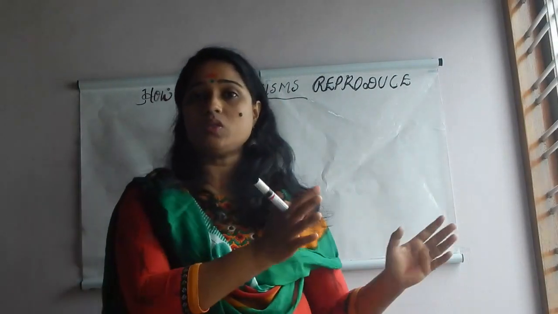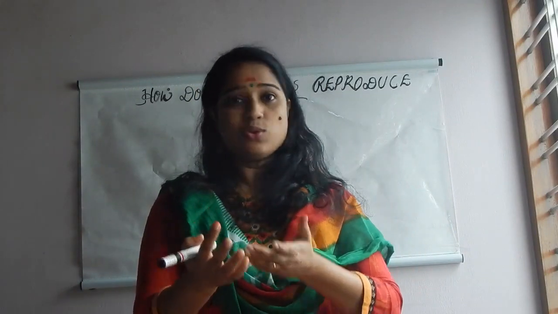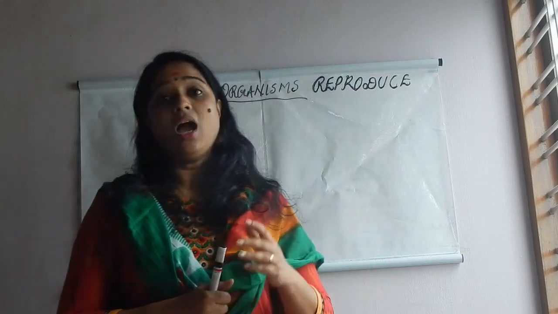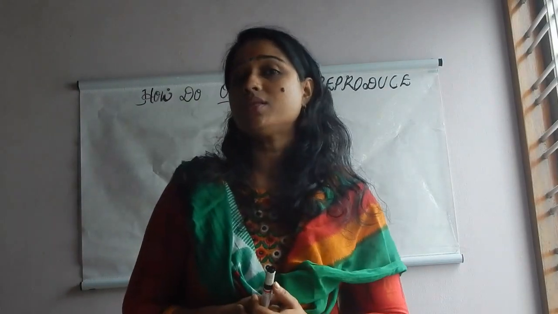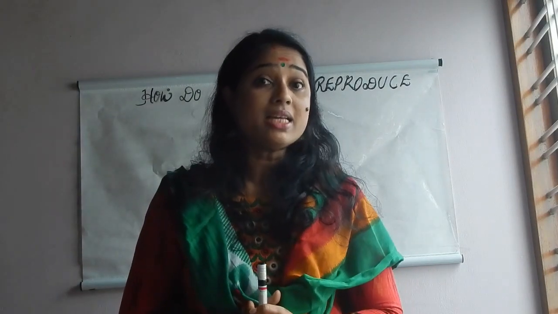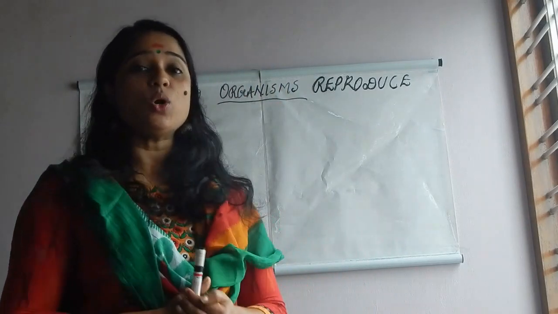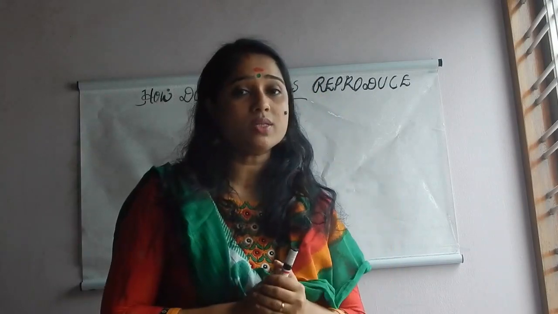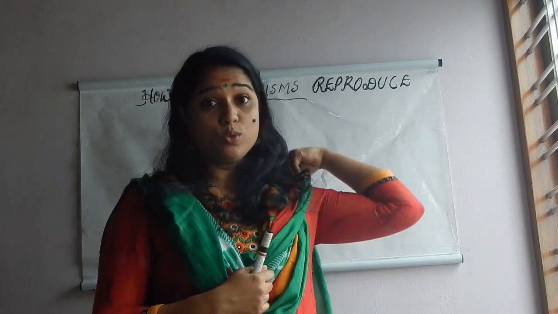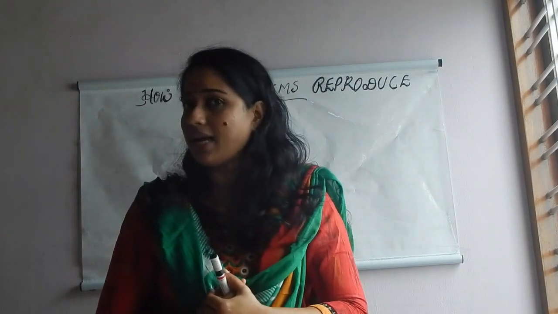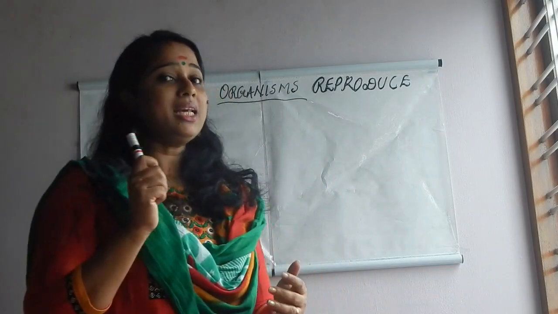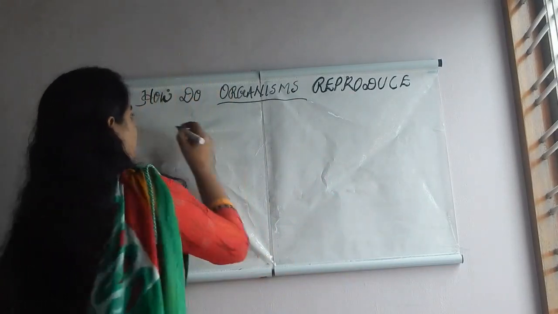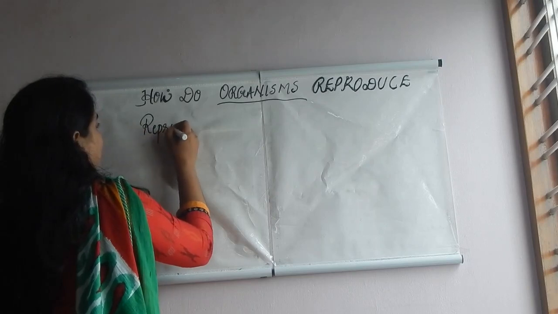So this lesson we are going to study. We know that all these processes take place in a human body, right? So in this chapter we are going to study how new organisms are produced from an existing organism. Can you name the process of producing a new organism from the existing organism? Yes, absolutely right. That is reproduction.